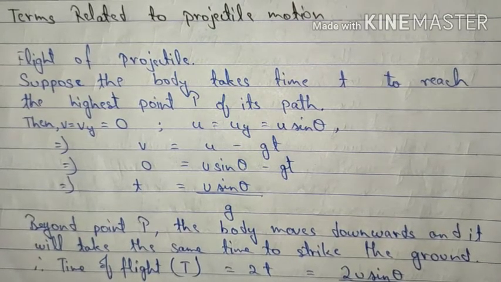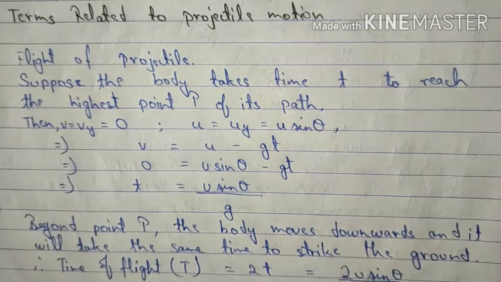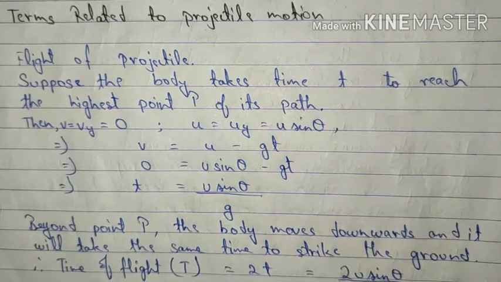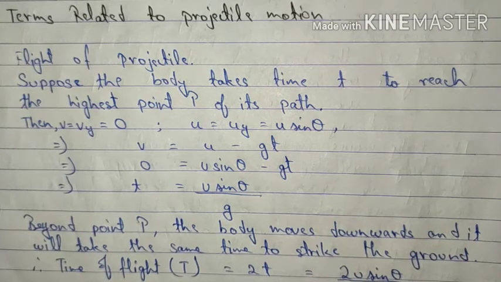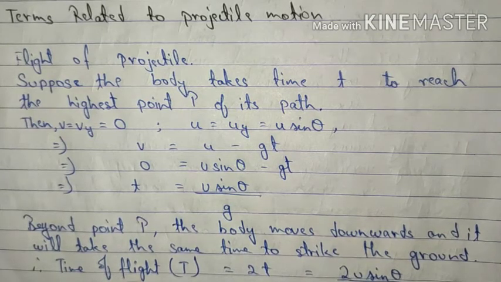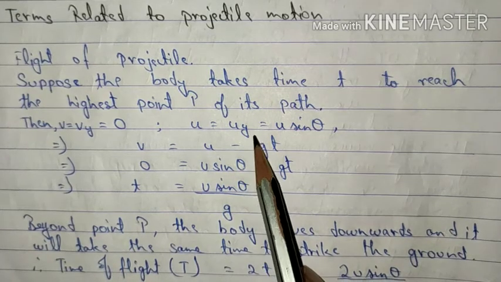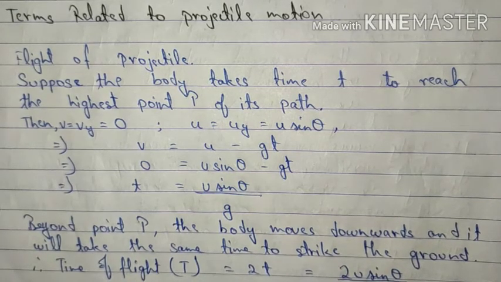Please note one thing: in the starting itself I told you that the projectile motion depends upon the gravitational acceleration, and it is independent of the horizontal velocity. So in this equation we are considering only the y components.